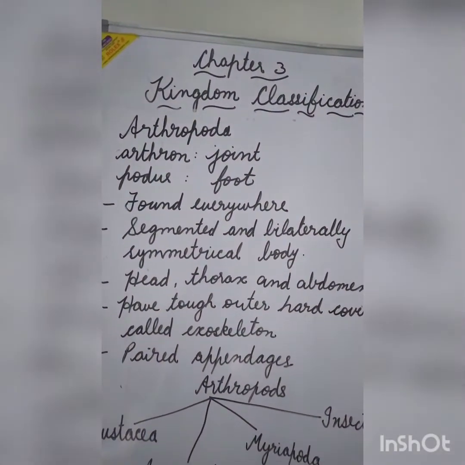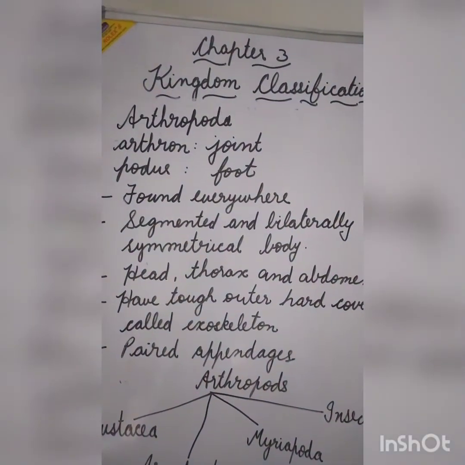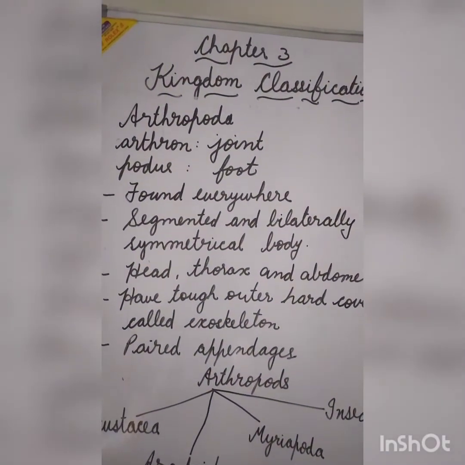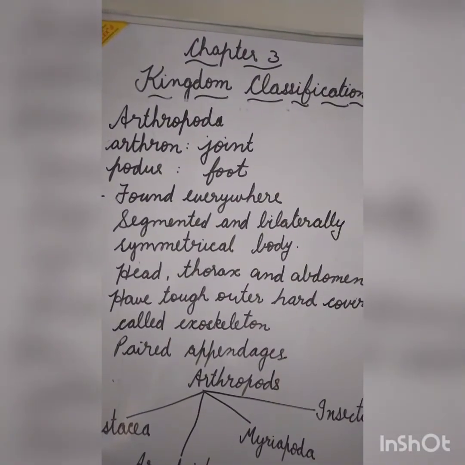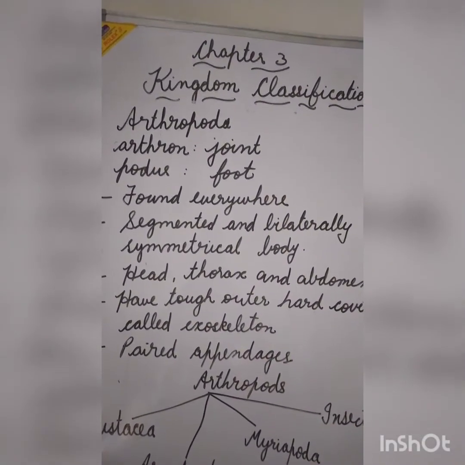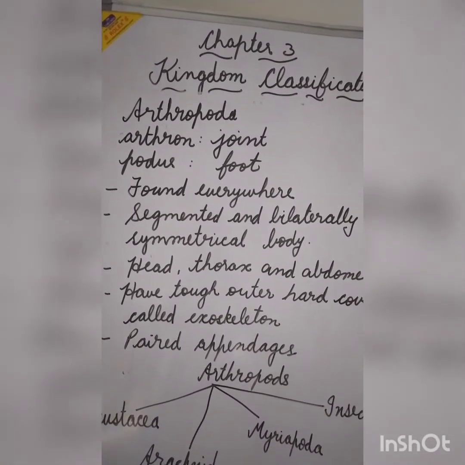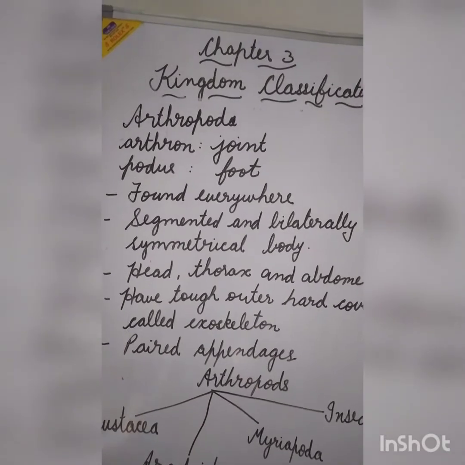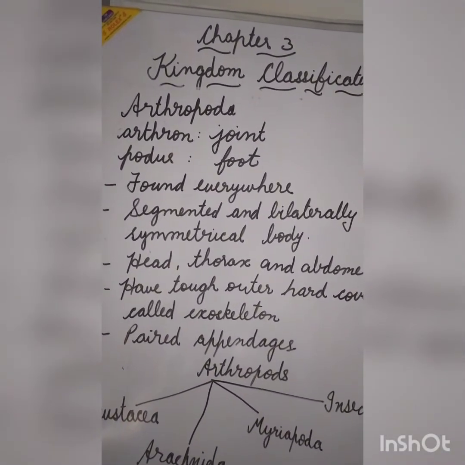Class Arthropoda. It is derived from the Greek words arthron meaning joint and podos meaning foot. So the organisms with joint appendages, that is jointed feet, are kept under this category. They form the largest class of all the invertebrates.